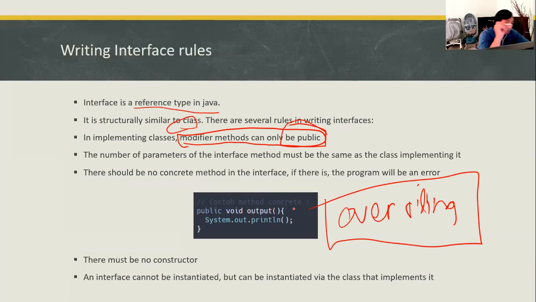Both the abstract and the interface class use overriding methods, which means you always have to replace the method using the same conditions, the same terms. Unlike overloading, where you have to differentiate the parameters, in overriding you have to have the same parameter number or parameter data type. This is the rule for overriding.